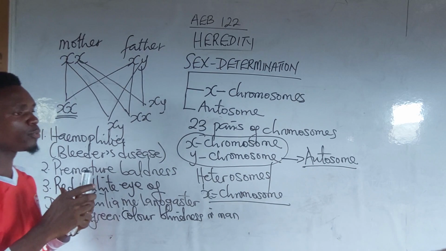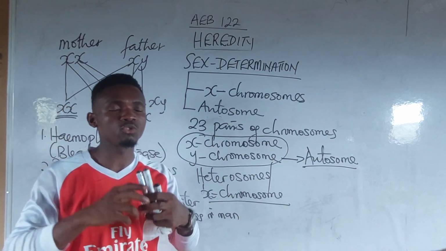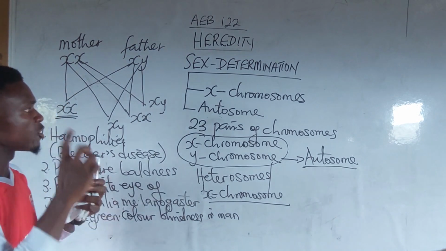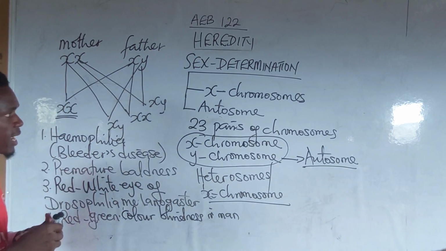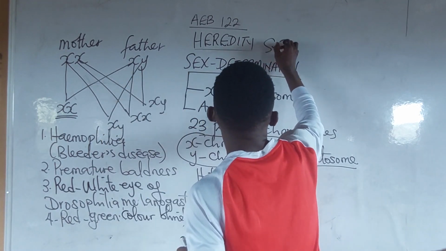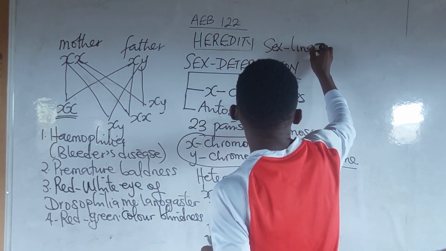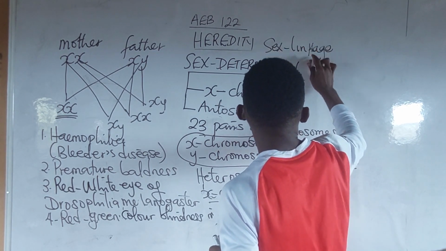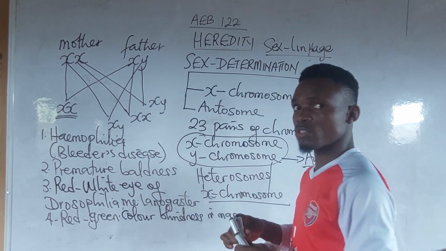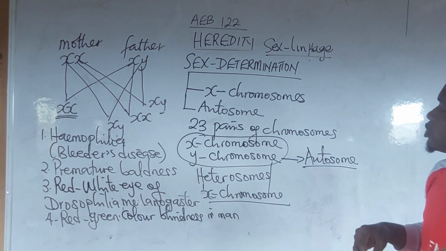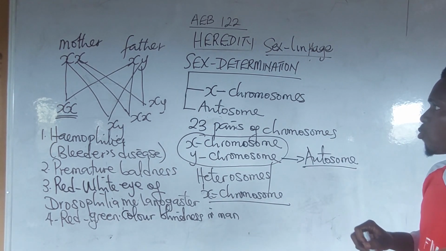Now, please, the tendency whereby so many genes control a wide range of characters is called what? Sex linkage. Sex linkage is a process whereby two or more genes or several genes control a wide range of characters or traits.